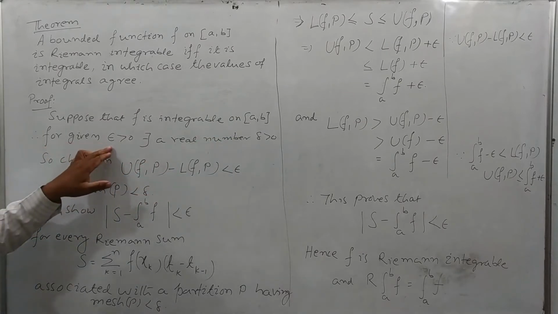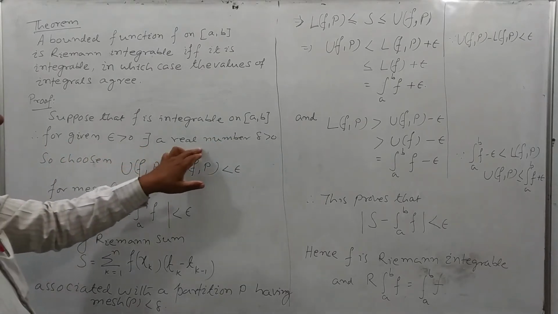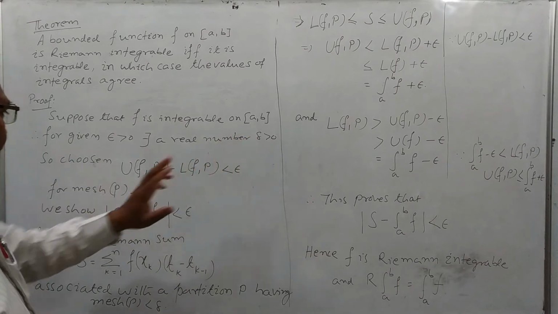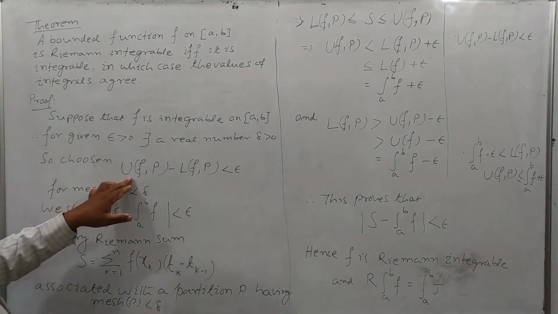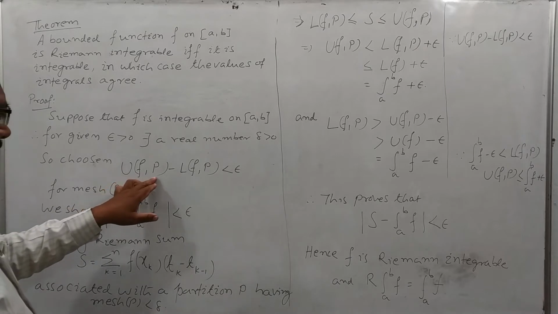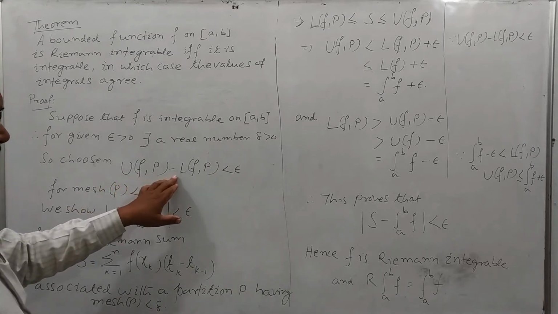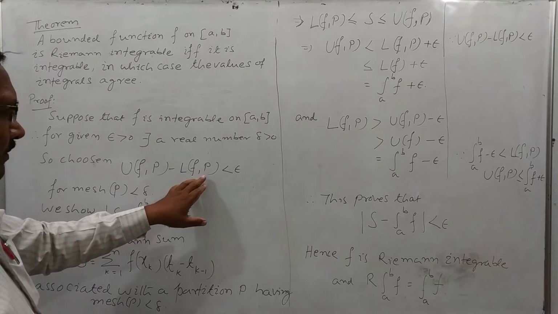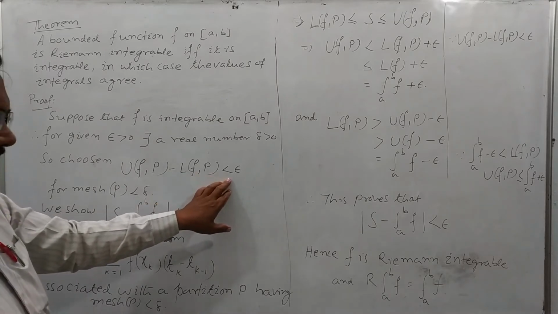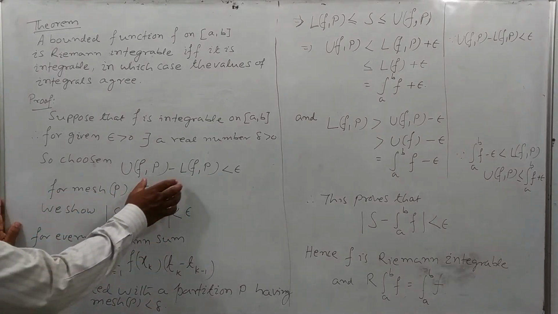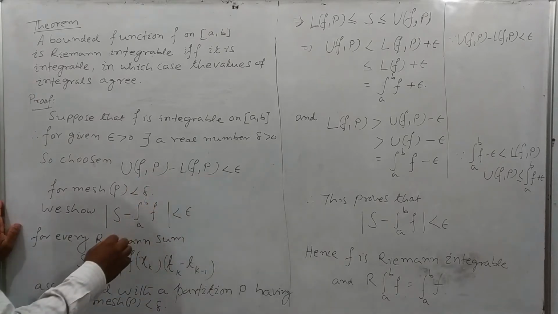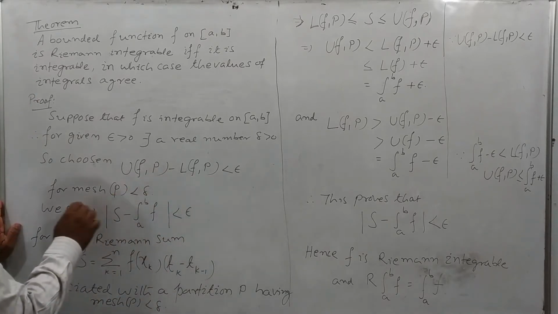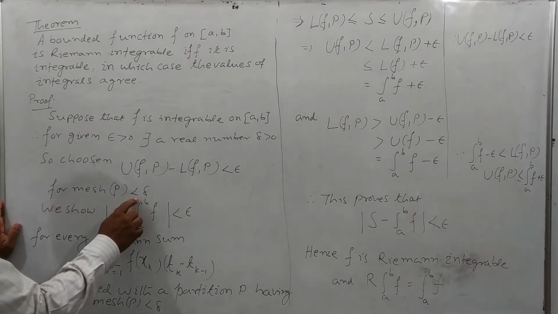For a given epsilon positive, there exists a real number delta positive, so chosen, such that the upper sum of the function f corresponding to partition P minus the lower sum of the function f corresponding to partition P is less than epsilon. That means the difference of the upper sum and lower sum is less than epsilon. They are very close for mass of P less than delta.